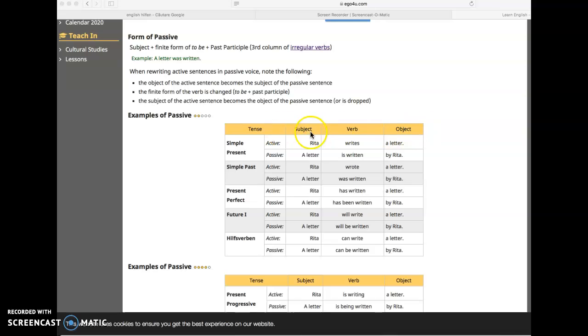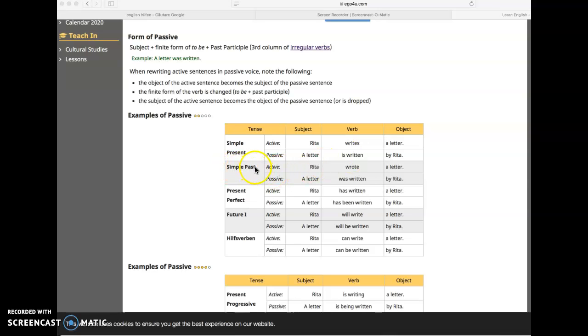Yes, we changed, but we changed the verb too. And what happened? We add here is, verb to be, plus written. This is the verb write from the third column.